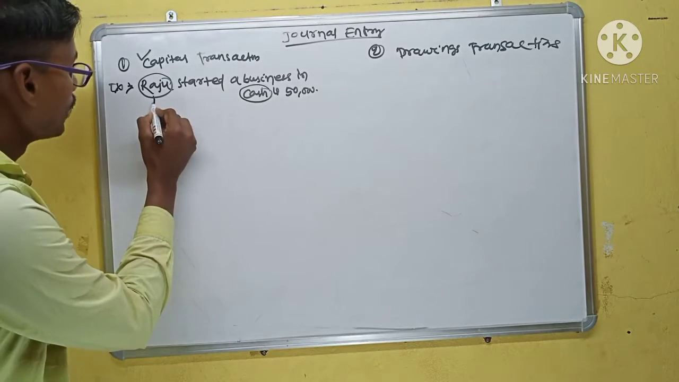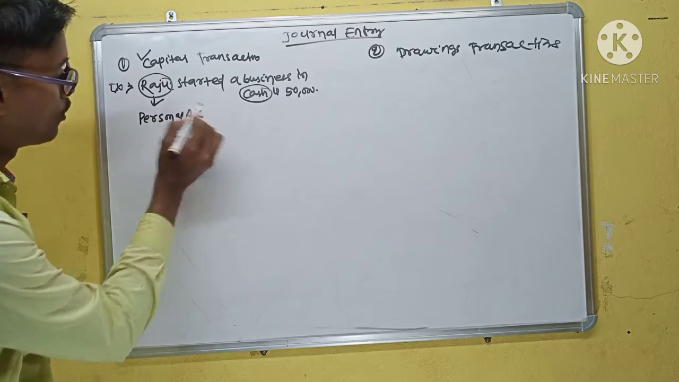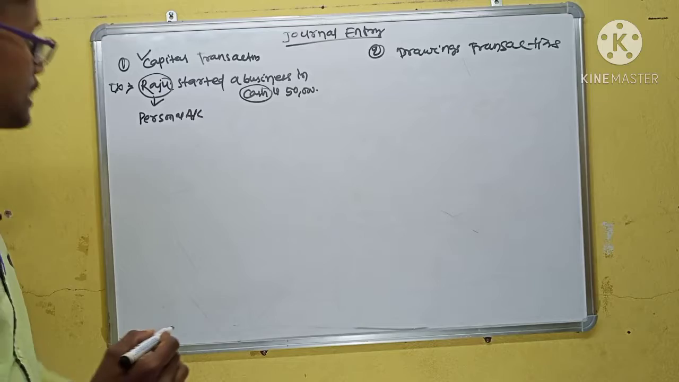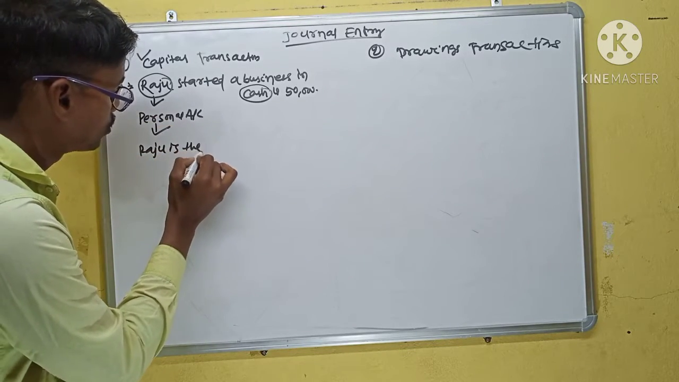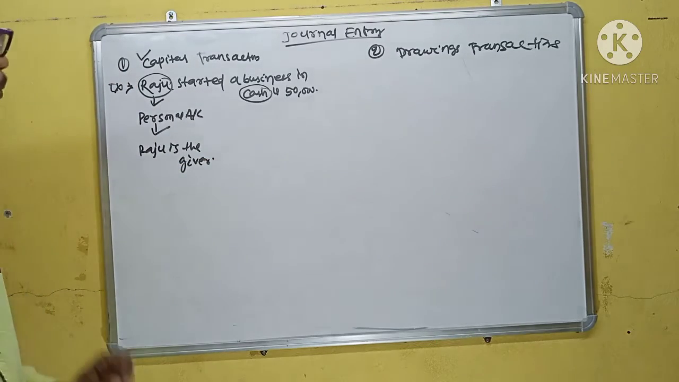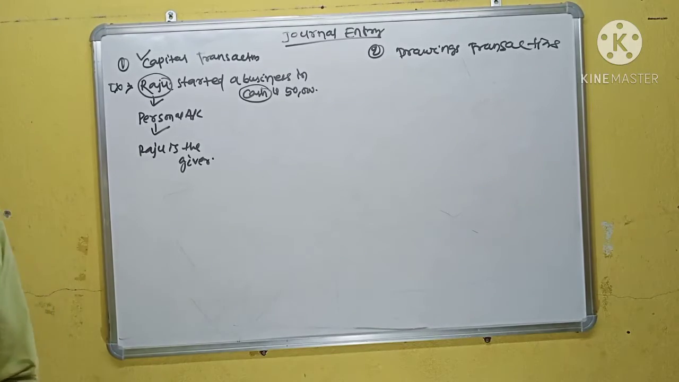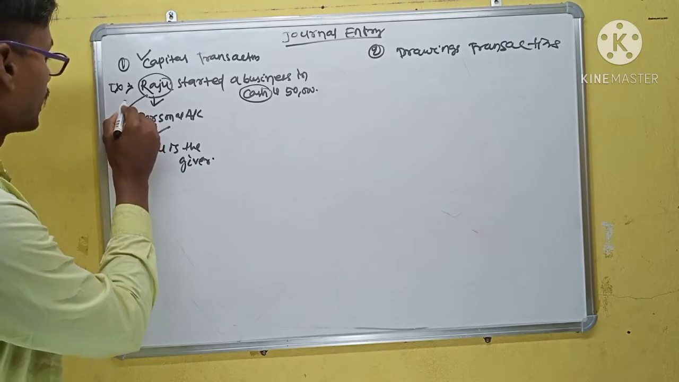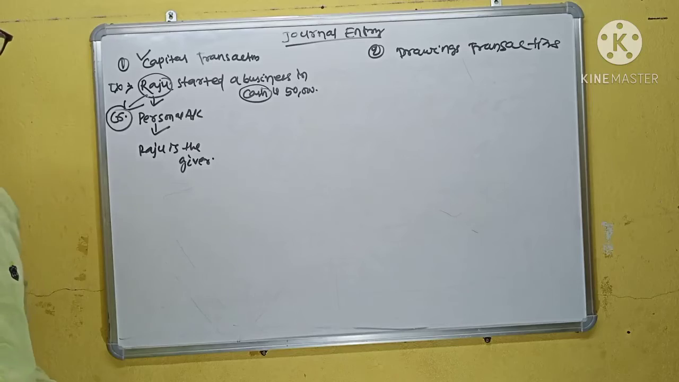First, Raju is a personal account. In this transaction, Raju is the giver. According to the principle of a personal account, debit the receiver and credit the giver. So here Raju is the giver, so we credit the Raju account.